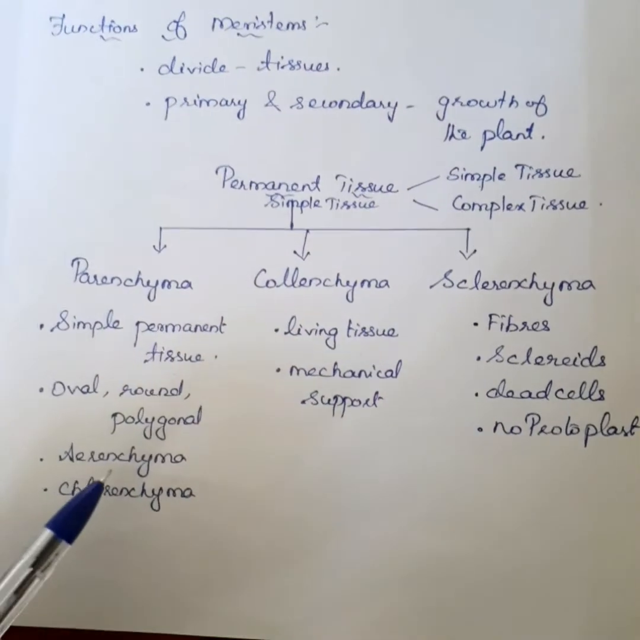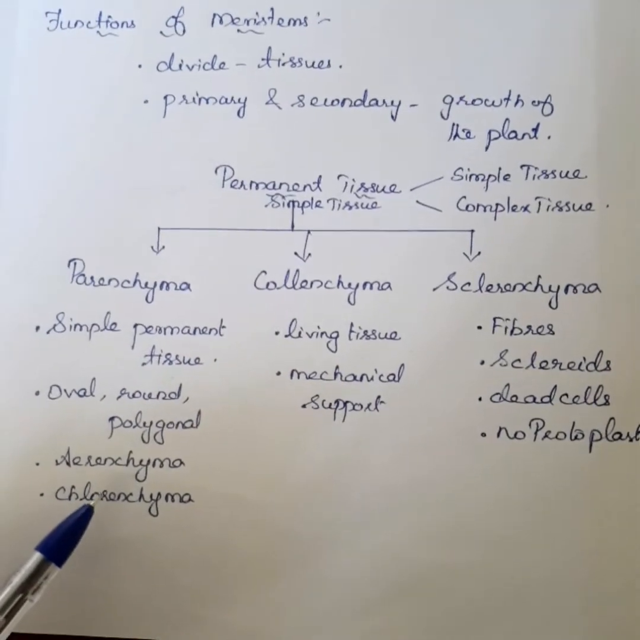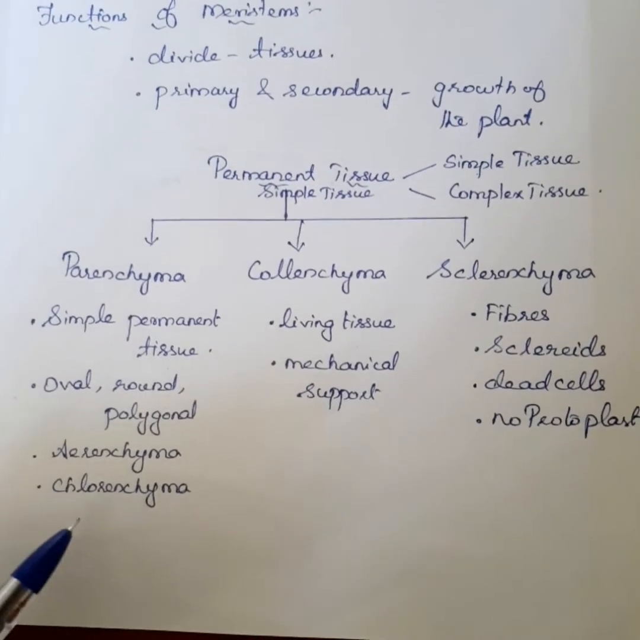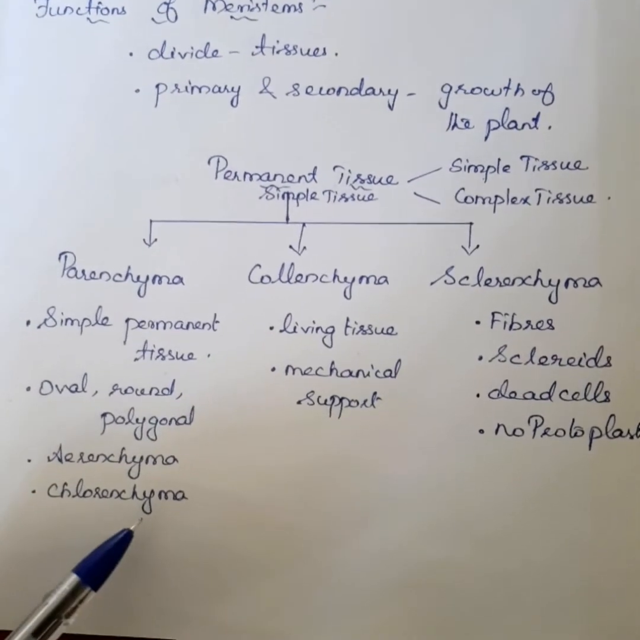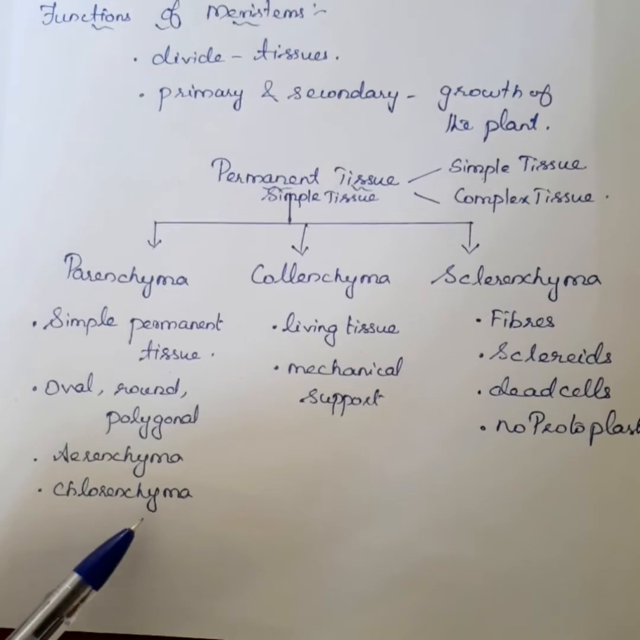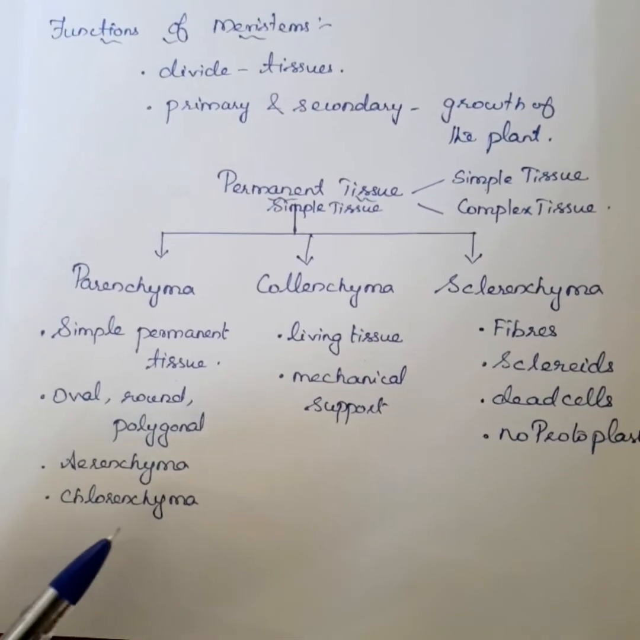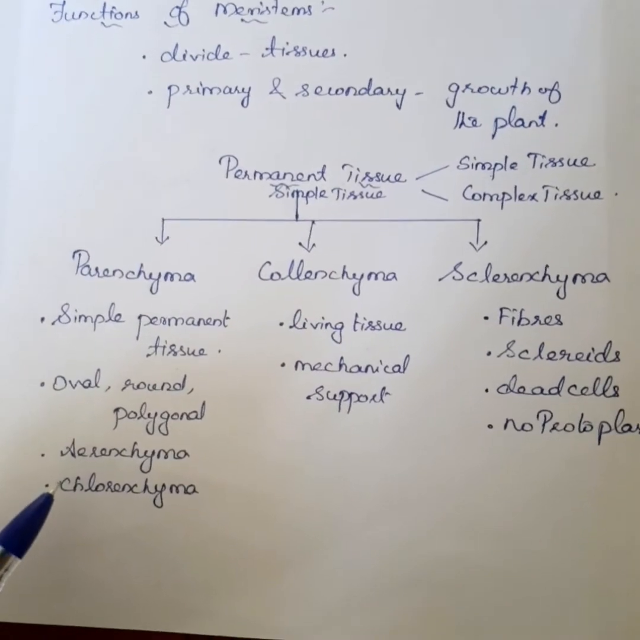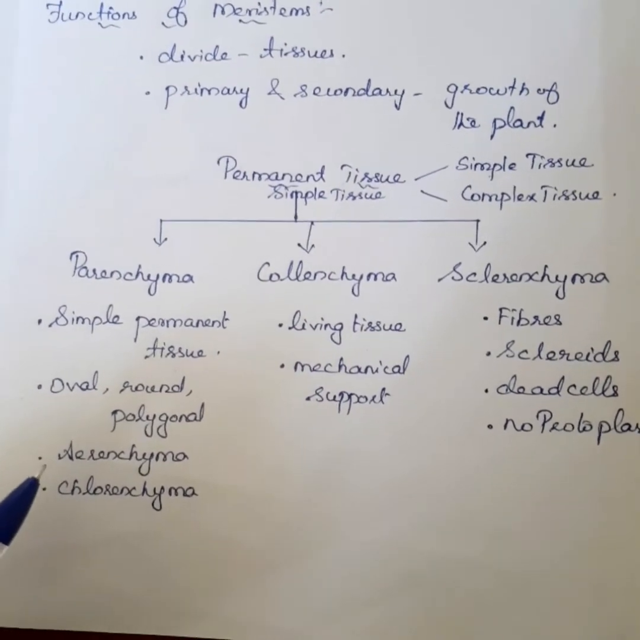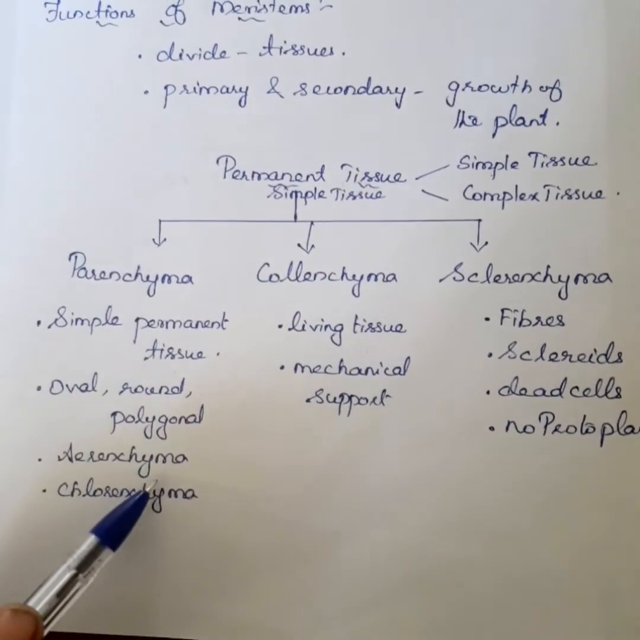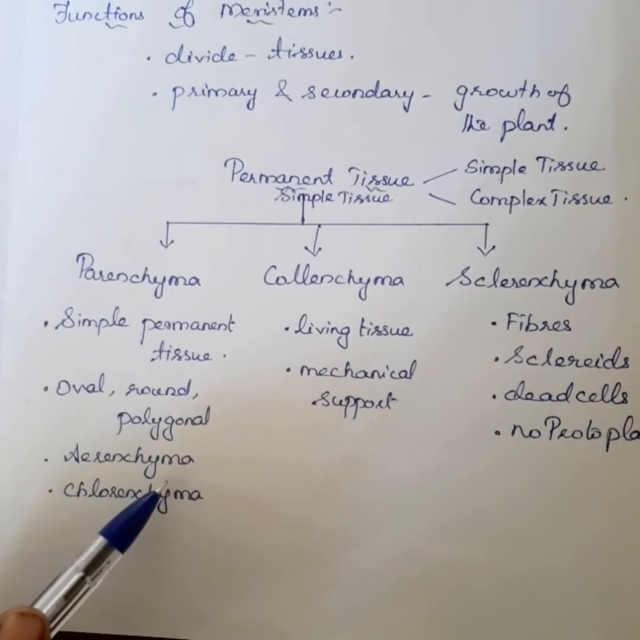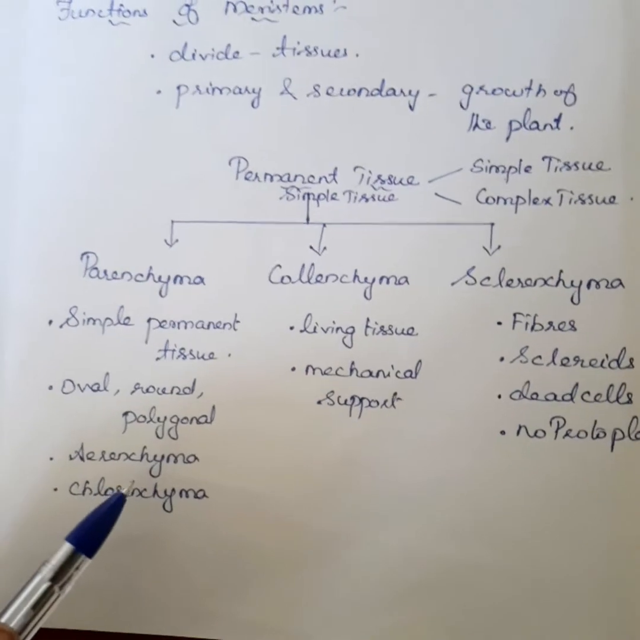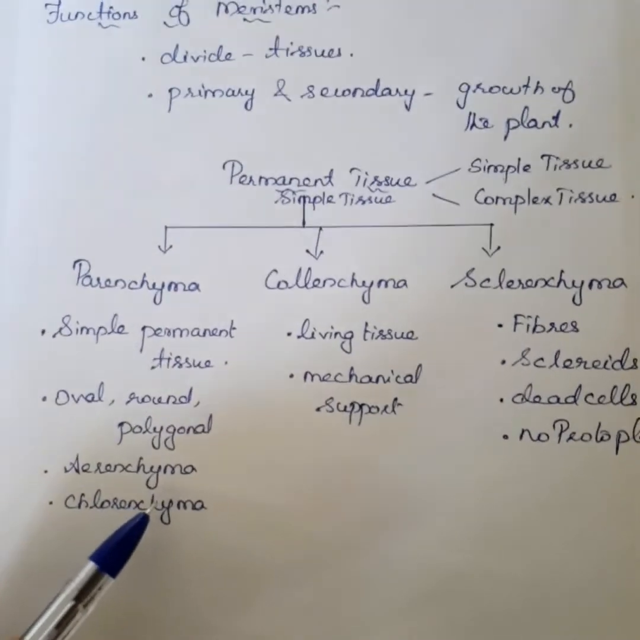Parenchyma that contains chloroplast performs photosynthesis. It is known as chlorenchyma. And parenchyma with large air cavities is called aerenchyma. This aerenchyma is present in aquatic plants, and it helps the plant to float.